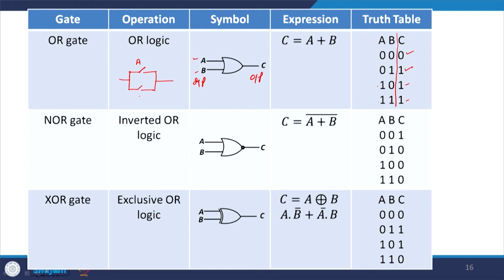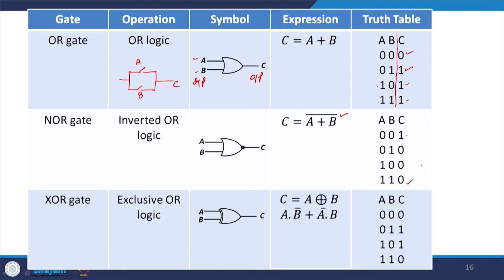And say this is A and this is B. And you have the output over here, C. So, you see that if both are open, then you have 0. If either one is closed, then you have the output, and if both are closed, then you have the output. Okay. So, this is how it is, and then the NOR gate is the inverted OR gate. Basically here you have the inversion, and the output here will be the inversion of this one. So, 0 inversion is basically 1 over here, and for the 1, inversion is 0 over here.